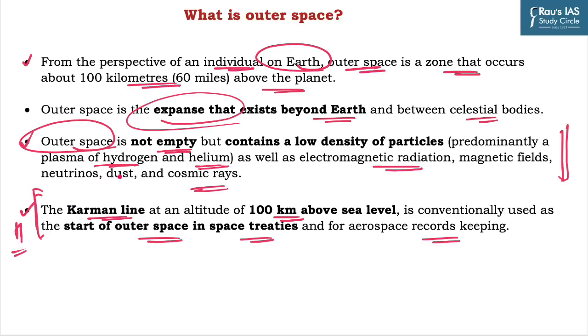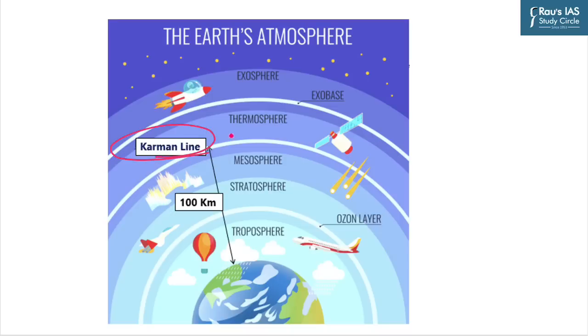As we have talked about the Kármán line, let us see where it exists. Here you can see the Kármán line. It exists between the thermosphere and mesosphere, and it is above 100 kilometers from sea level. Hence, the Kármán line exists between the thermosphere and mesosphere. Try to remember this piece of information.